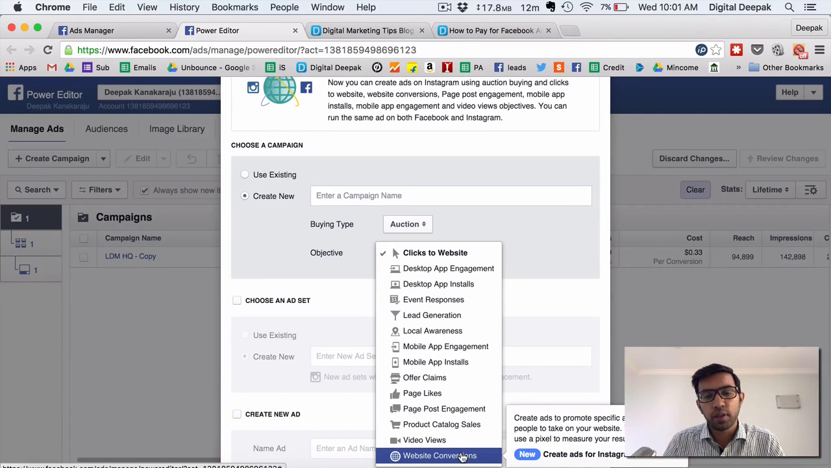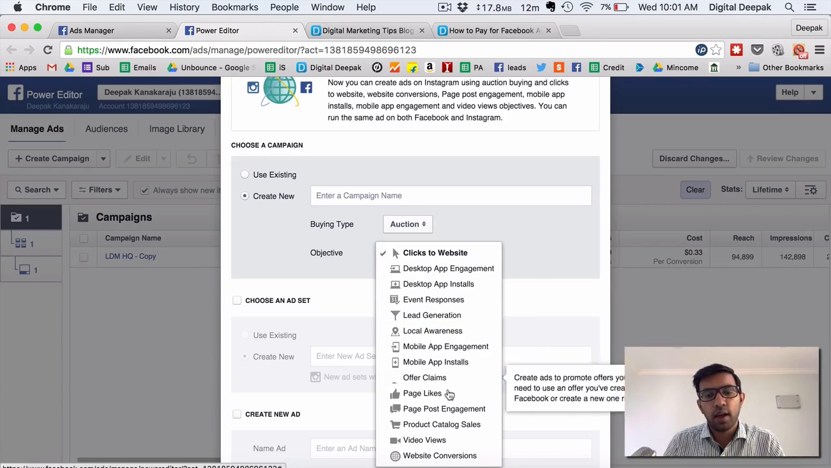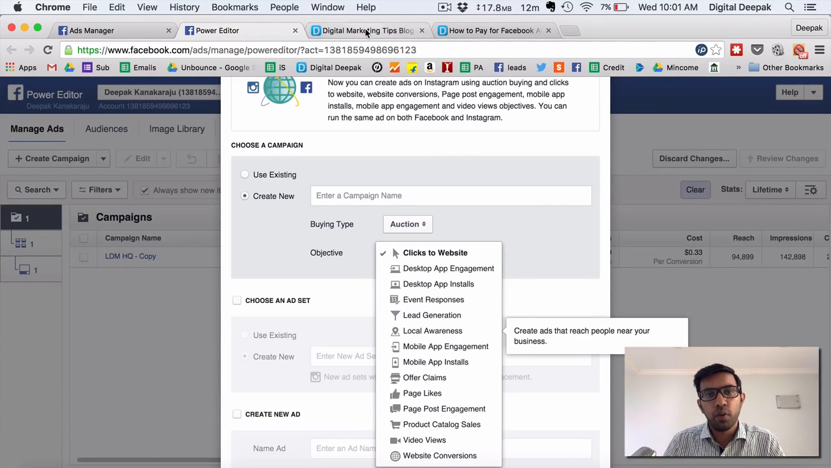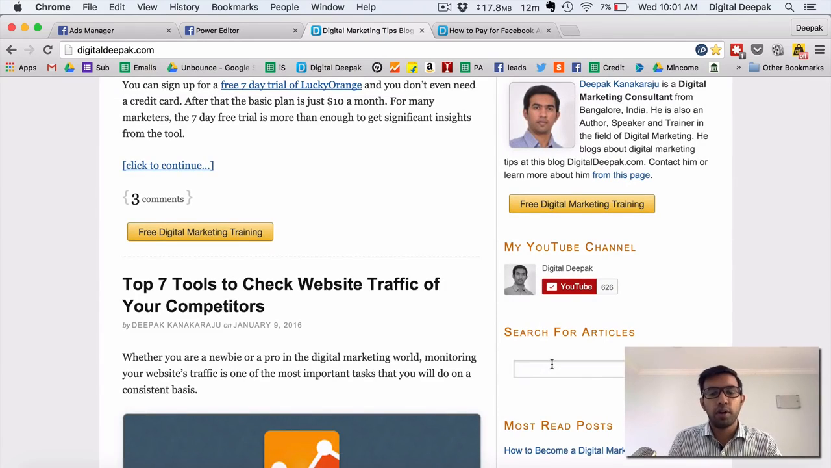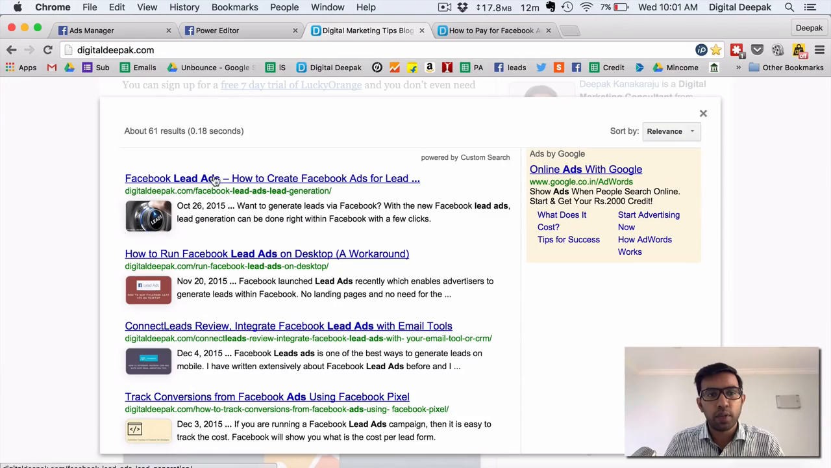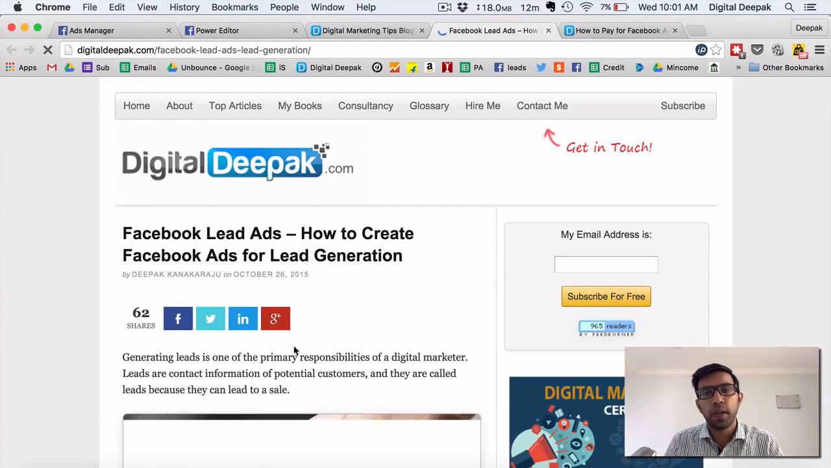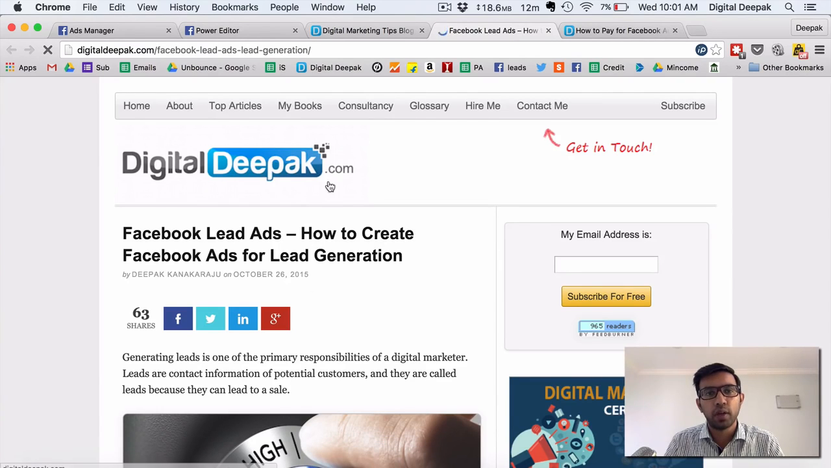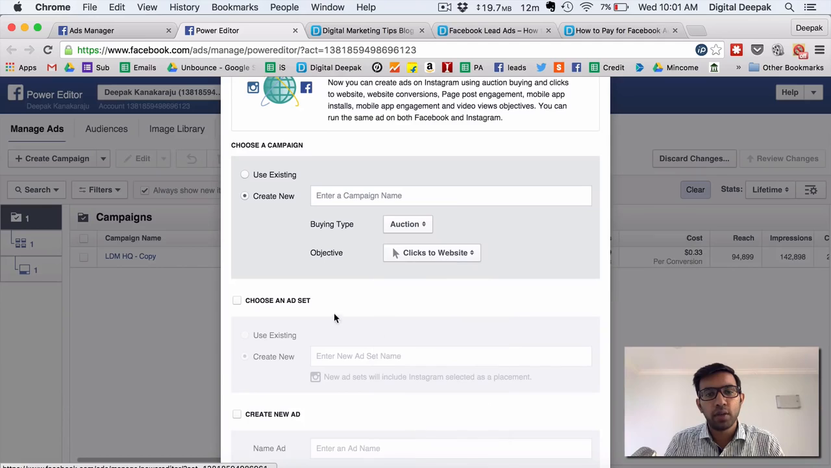The three types of ads which I have mainly run are clicks to website, lead generation campaigns via Facebook lead ads, and website conversions. If you want to learn more about Facebook lead ads, I have written an article about it on my blog. You can go and search for Facebook lead ads, and you can check out this particular article. I have completely explained how Facebook lead ads work.